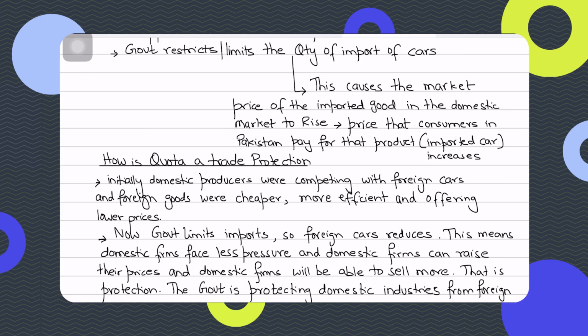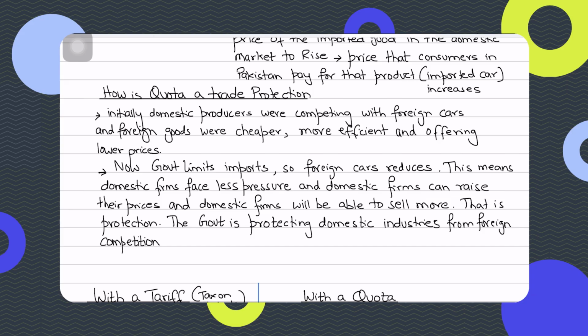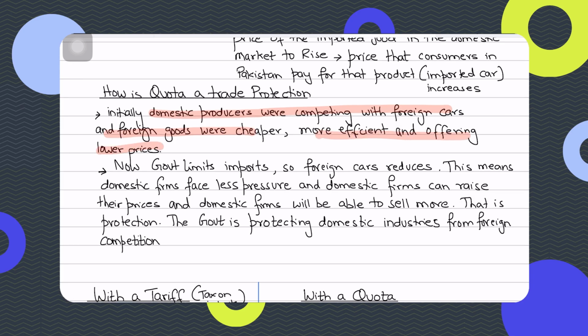Pretty simple. And domestic producers benefit because demand reallocates to domestic firms. They now have more market power, obviously. So why are we calling quota trade protection? Because initially domestic producers were competing with foreign cars. And foreign cars were cheaper, better, more efficient, and they were also offering lower prices to consumers. You could get a bigger, better car at the same price or a lower price than domestic cars. Now the government limits the imports.